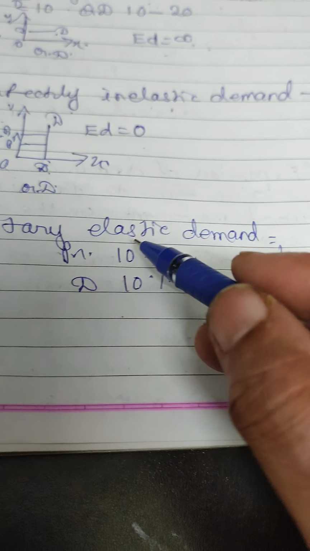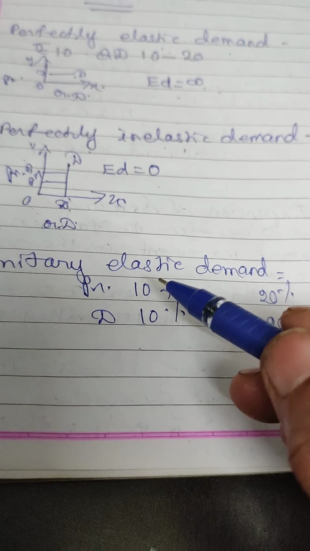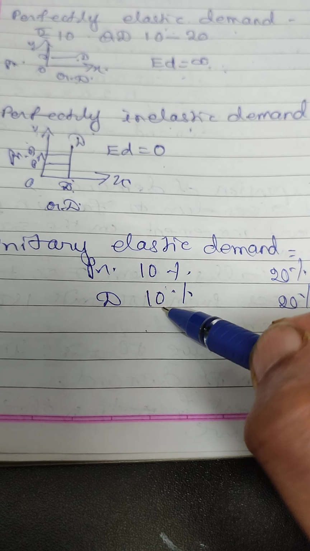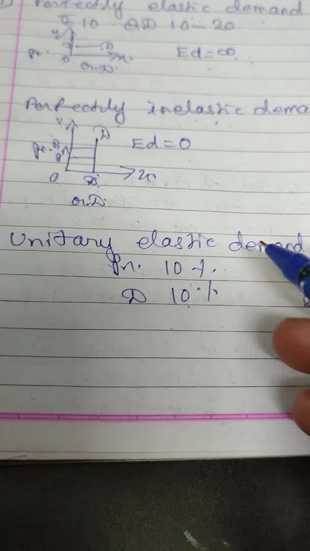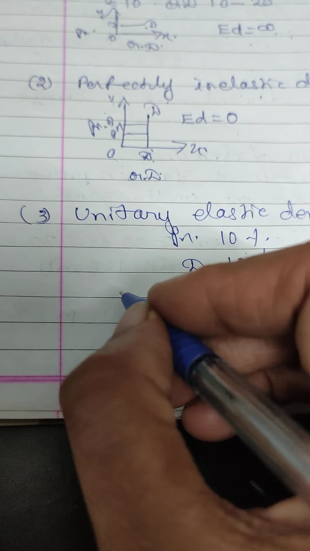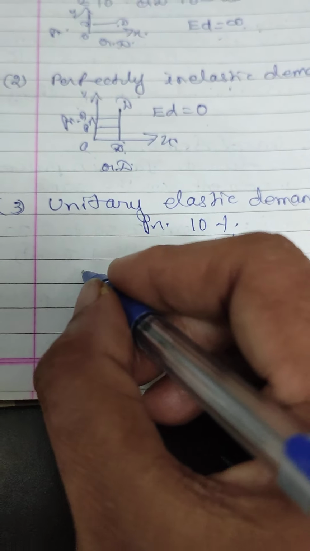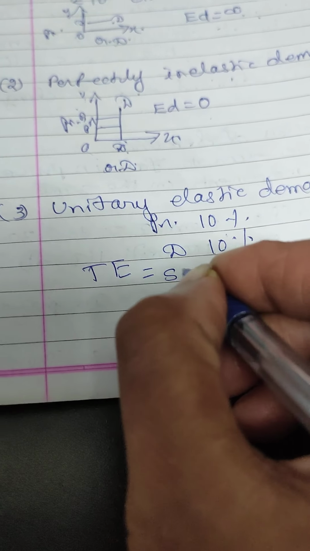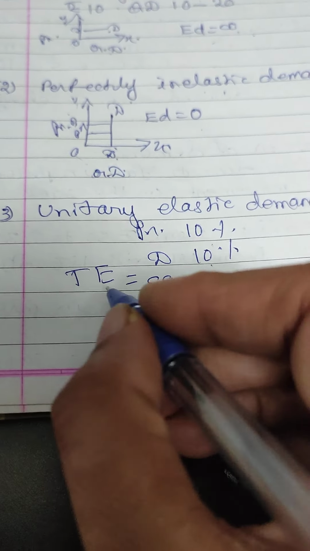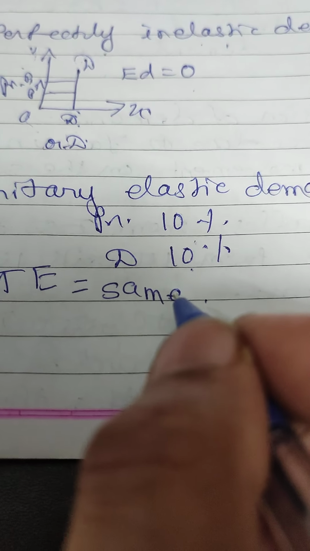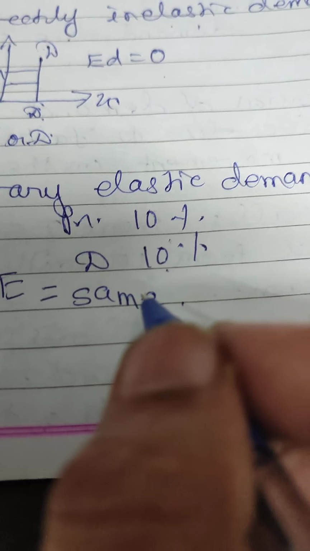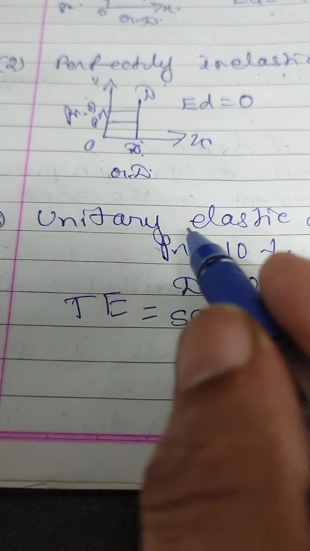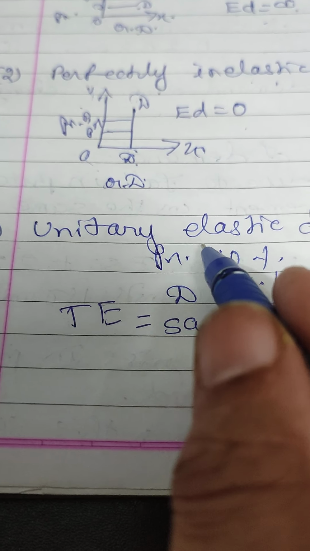That is called unitary elastic demand. Or the demand for the product changes in such a way that total expenditure will remain the same. There is no change in total expenditure, and that is called unitary elastic demand.